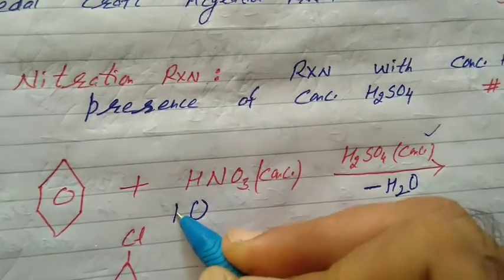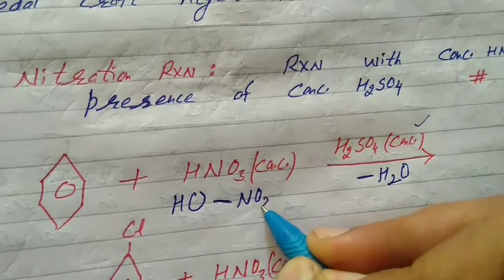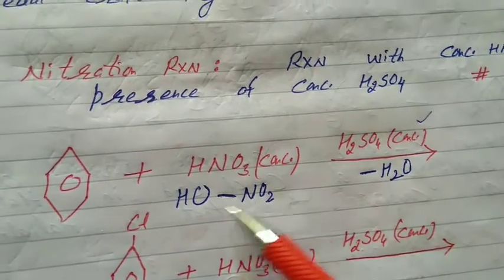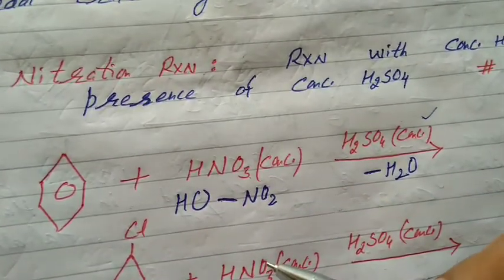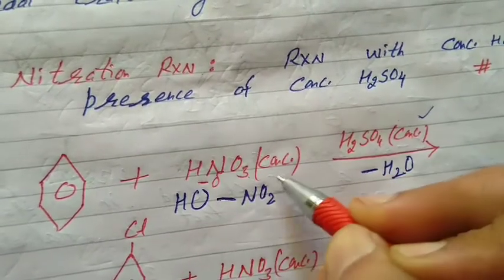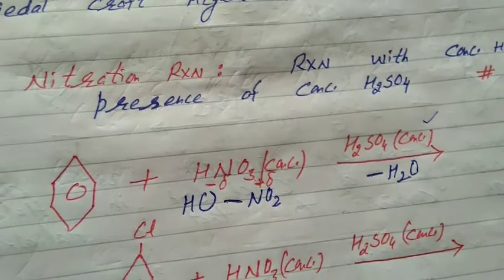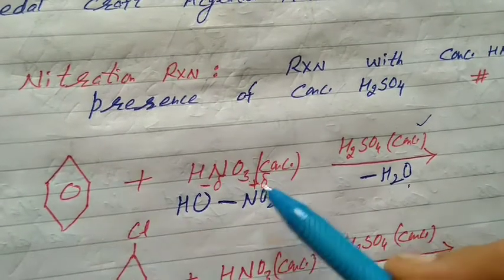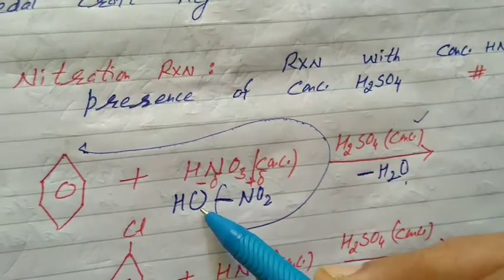Please break it: OH, NO2, HNO3. Now it is clear, nitrogen, oxygen, which is more electronegative? Oxygen. When we move along the period, size decreases and electronegativity increases. Oxygen is electronegative, means partial negative charge, and nitrogen partial positive charge. What will happen, students? Dehydration, loss of water. Hydrogen of the ring is substituted by the positive part of the attacking reagent, that is nitro group will replace it, and H and OH will form water.